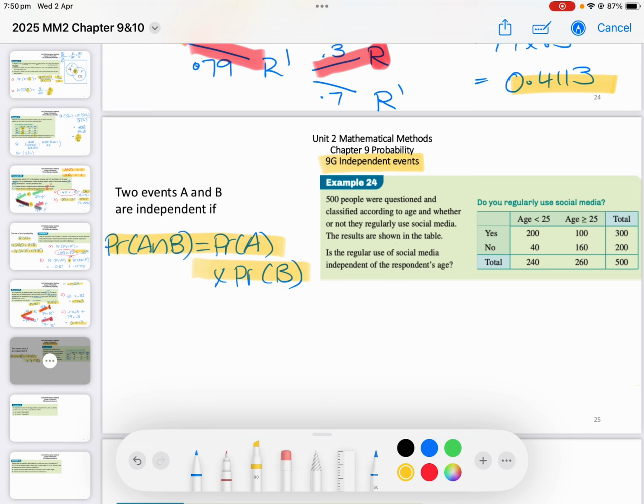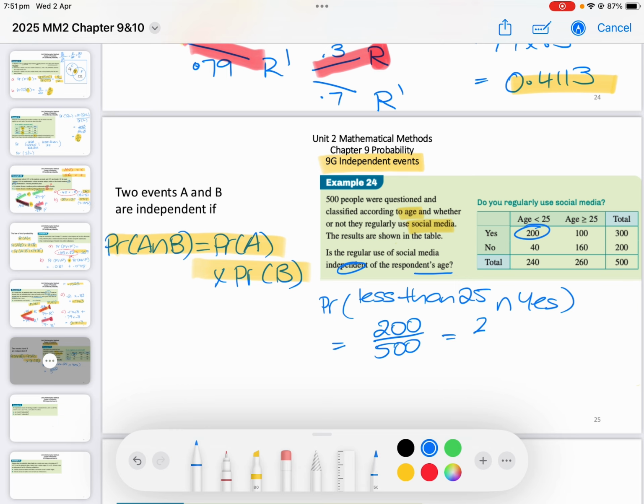So we've got the social media question again. So we'd think they weren't independent. That would be sort of my gut feeling, because I'm thinking age and whether they use social media should be related. Remember, the book's a bit old, before older people used it. So what have we got? We want to find is regular use independent of age. So I'm going to see is less than 25 years old and yes uses social media. What's that equal to? So yes and less than 25 is 200 over 500, which is 2/5.